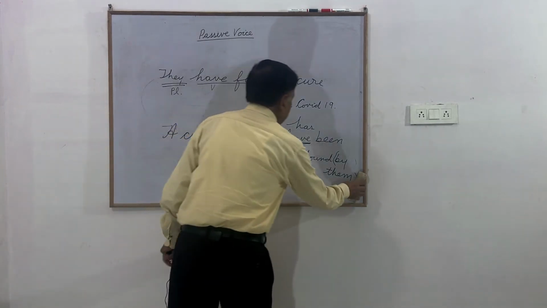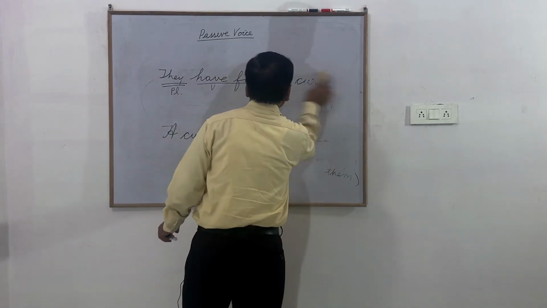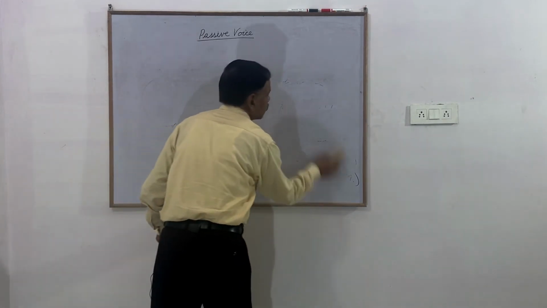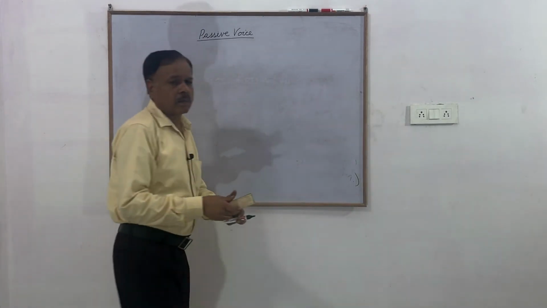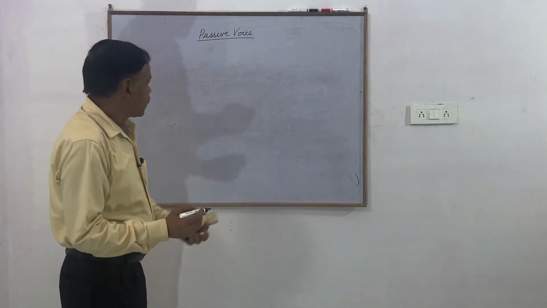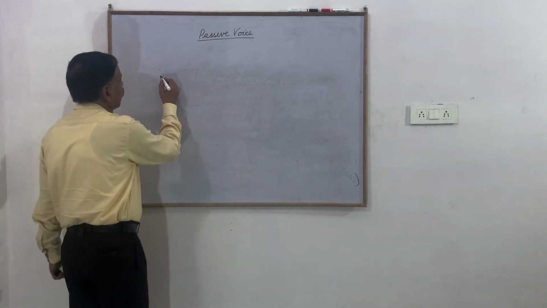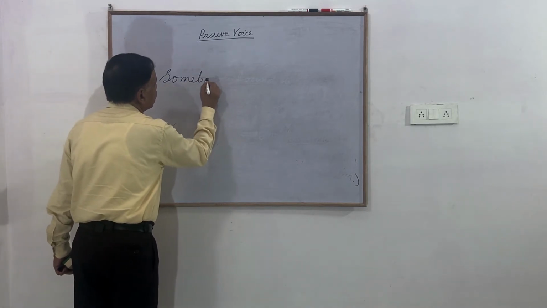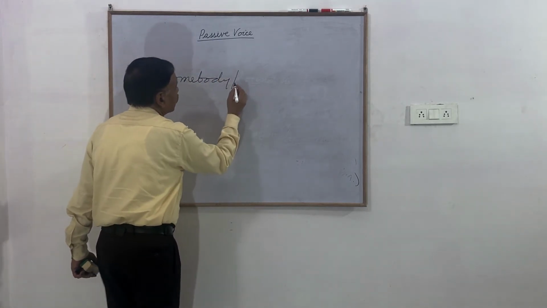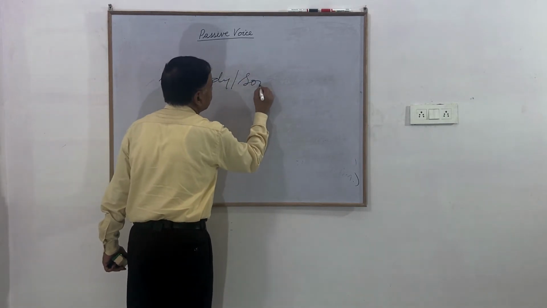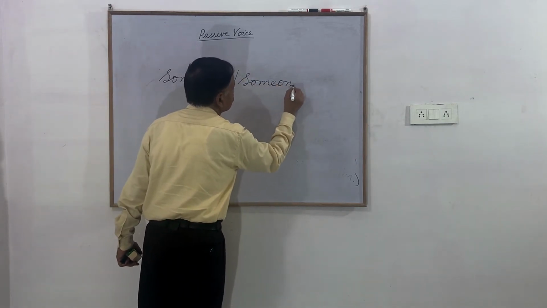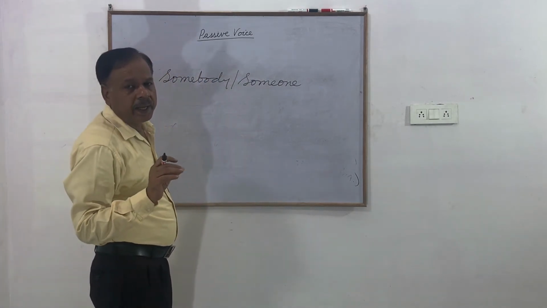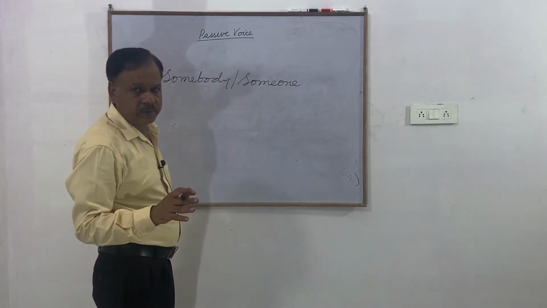Okay, then the sentences of active voice beginning with somebody or someone also don't take by agent in their passives.